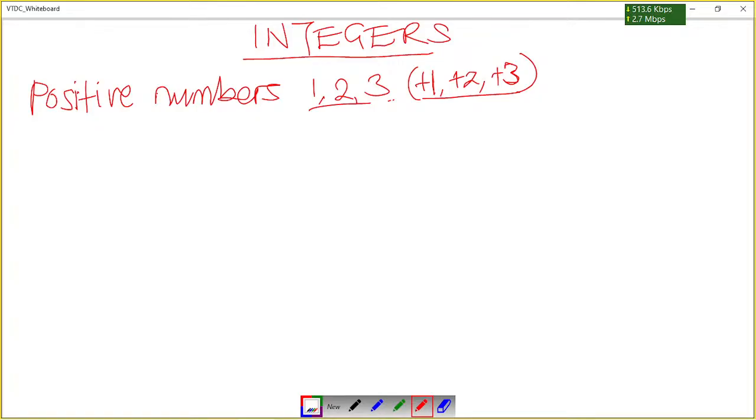Okay, so the other category of numbers that take part in forming integers is negative numbers.